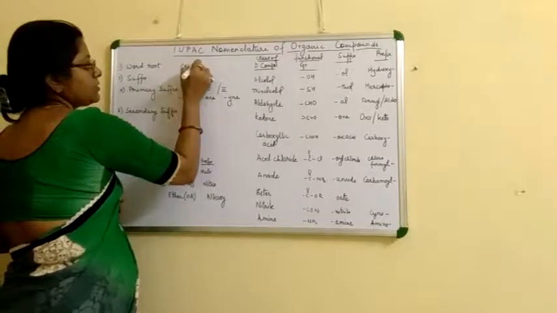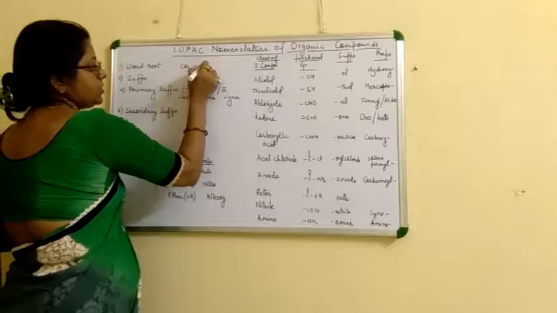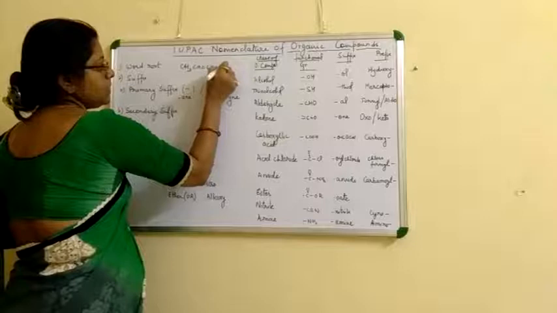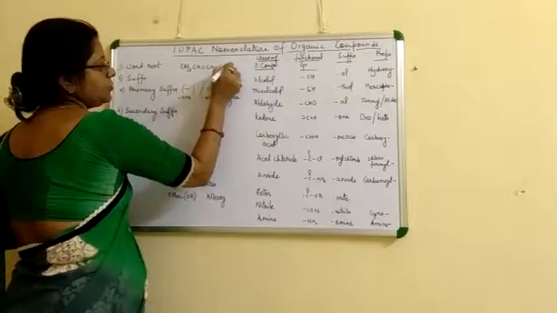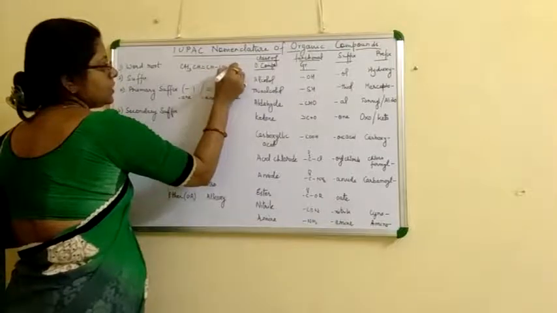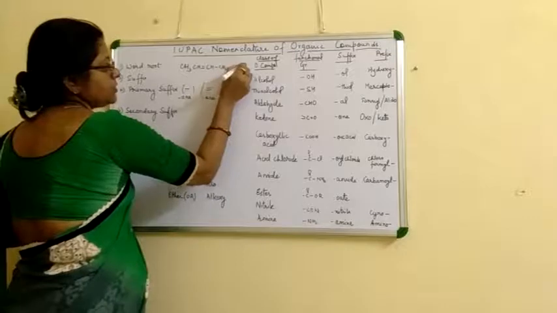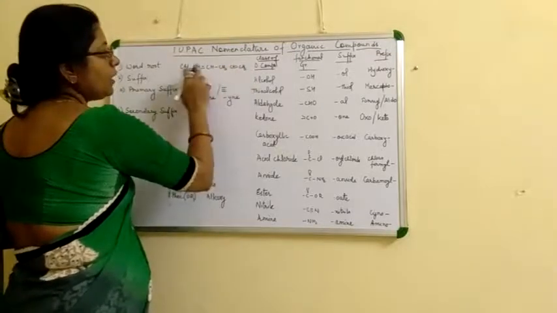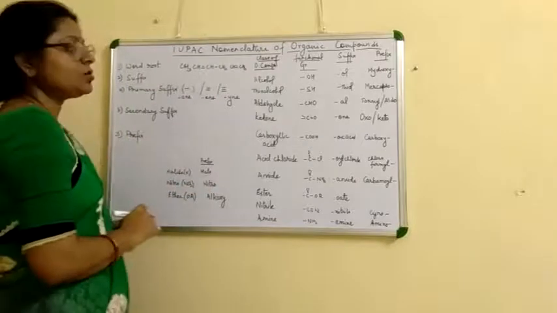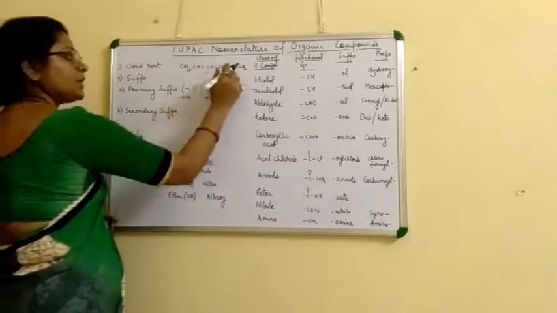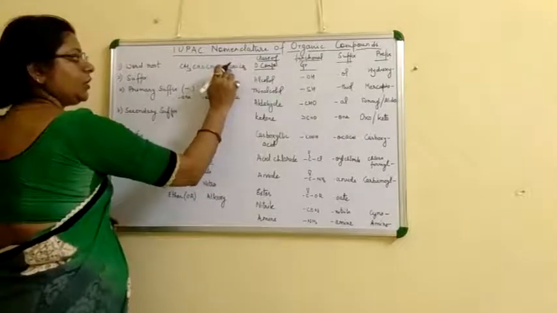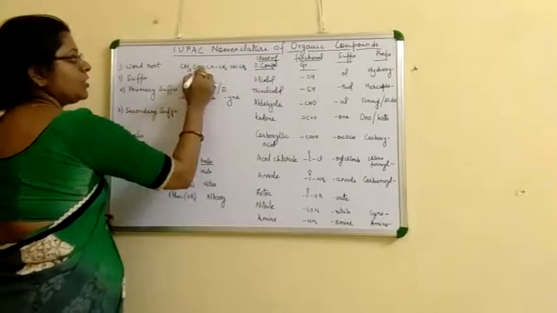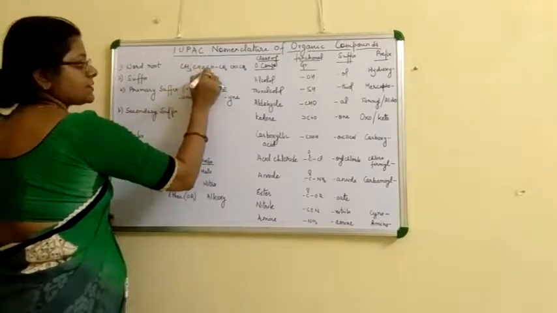Suppose the compound is CH3, CH, double bond CH, CH2, CH, double bond CH2. Here two double bonds are present. It is a chain of 1, 2, 3, 4, 5, 6, six carbon atoms, so the root word is hex.